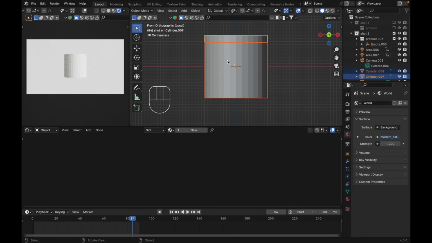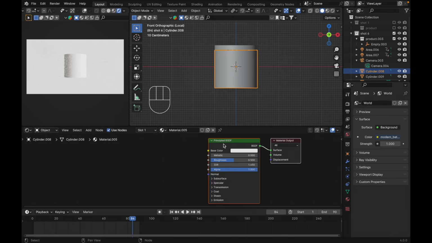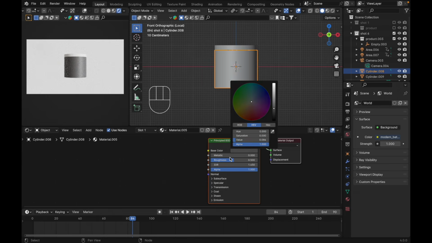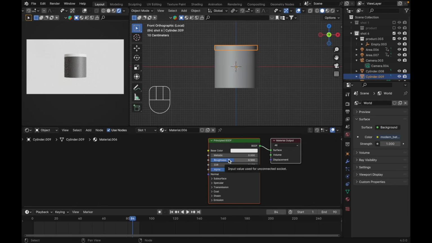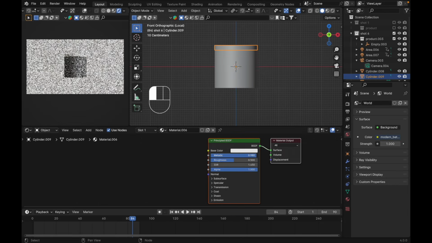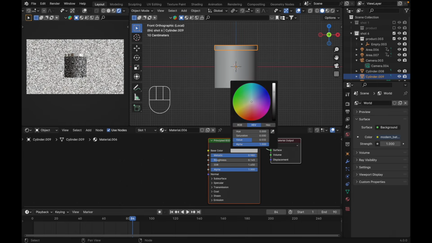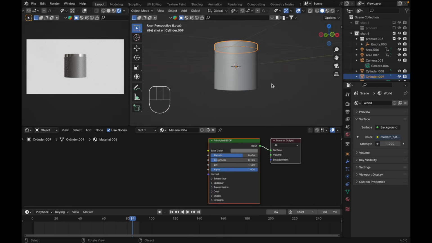And select this to cylinder. Right click, set auto smooth. Let's add a material for this one. New material. Just make it black. Like this. And for this one, new material. Let's increase the metallic. Turn down the roughness. Maybe something like this. Yes.